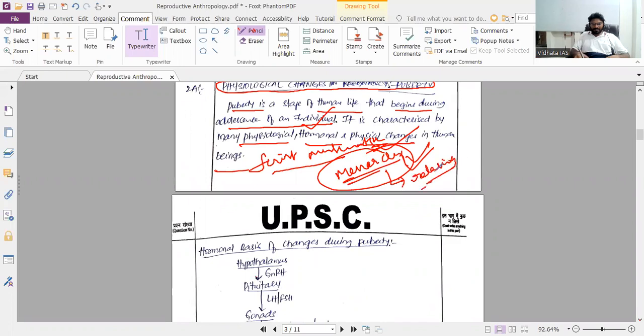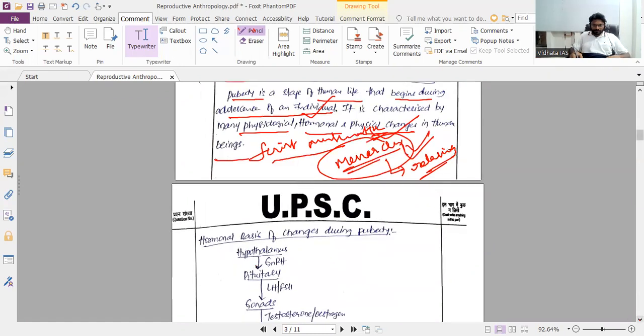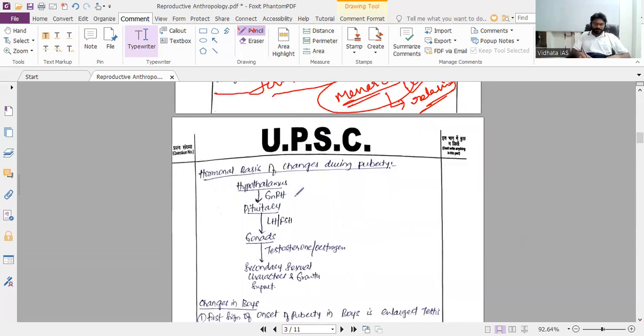So starting of the menstrual cycle as well as releasing of estrogen and progesterone hormones. So hypothalamus releases hormone, pituitary, LH, FSH, then testosterone, estrogen, secondary sexual characteristics, growth of sperm.